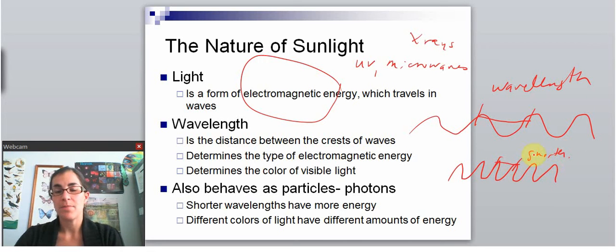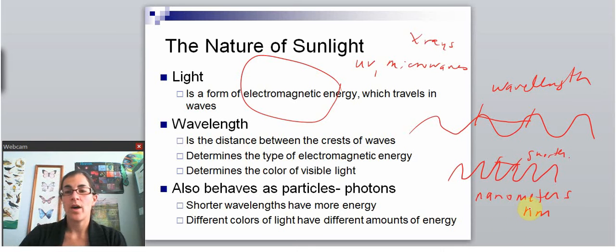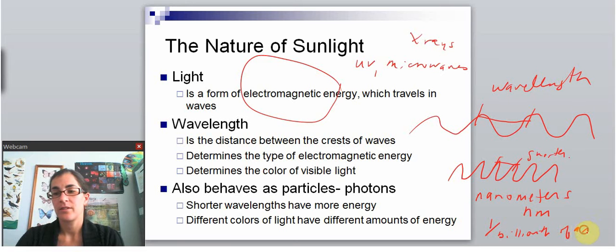So these are actually measurable distances, and so we use meters for it, or rather a very small unit called nanometers, or nm for short, and that's 1/1000th of a meter. So it's very, very small. Okay, so that's why we can't see them. They're traveling in waves, but we can't see it because they're so fast and the wavelengths are so small.